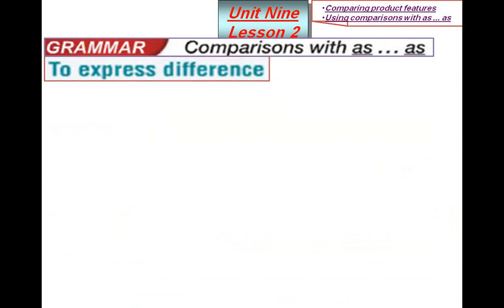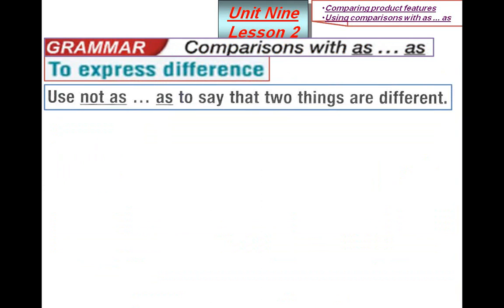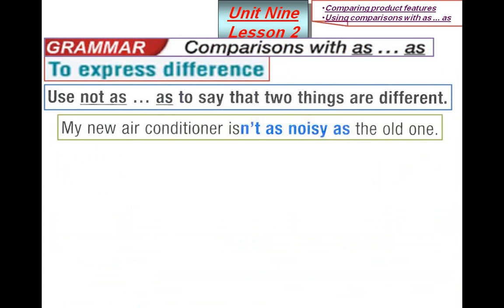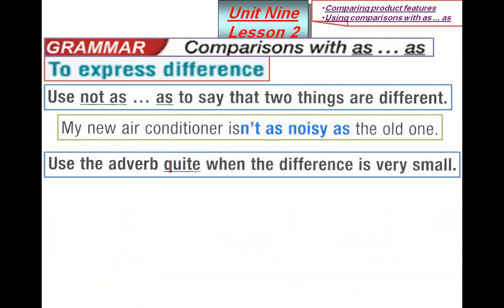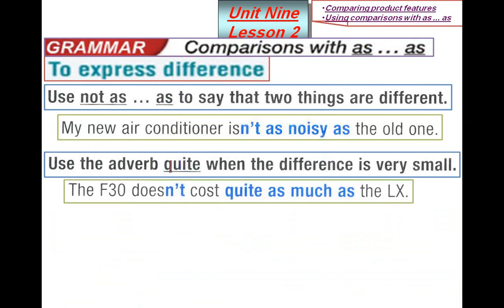The next part, on the other hand, we have the difference. How can we express the difference? Actually, we use the negative form of as, so not as adjective or feature as, to say that two things are different. My new air conditioner isn't as noisy as the old one. Also, we use the adverb quite when the difference is very small. So I say, the F30 doesn't cost quite as much as the LX.